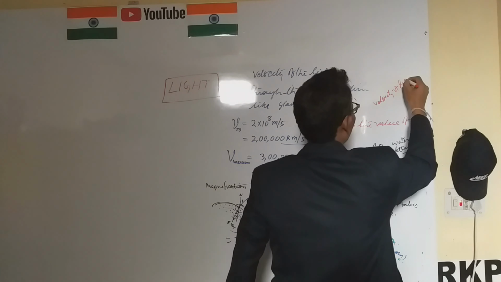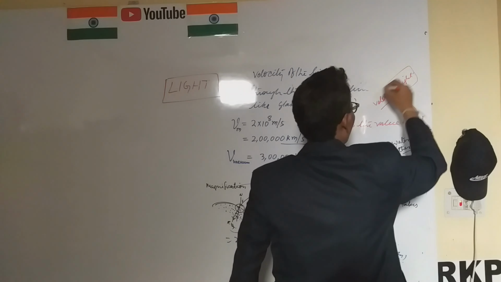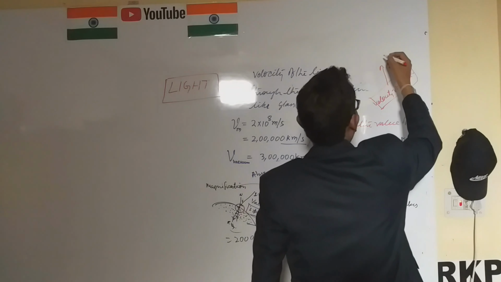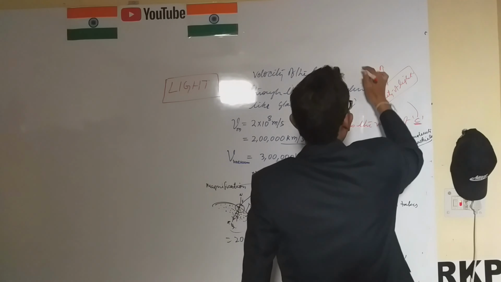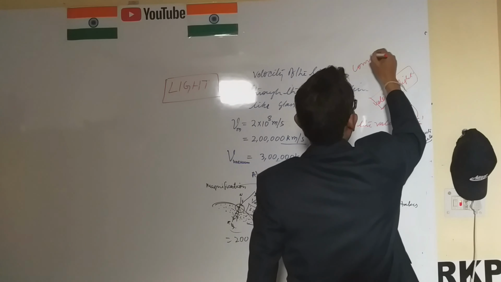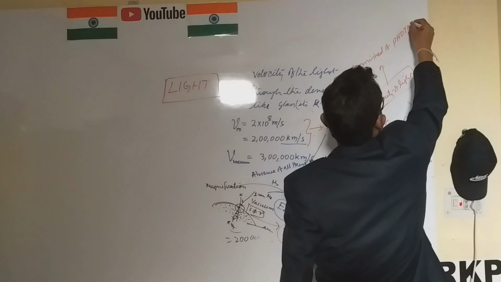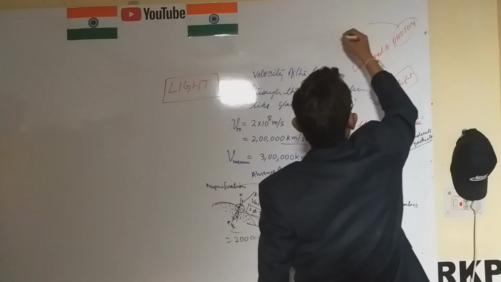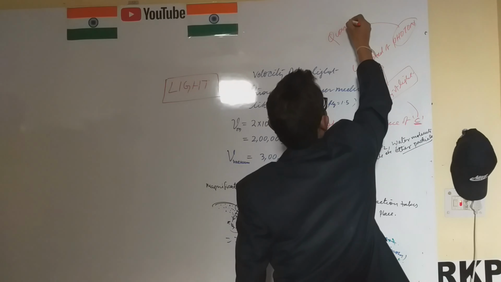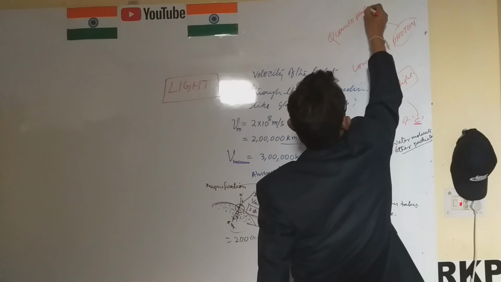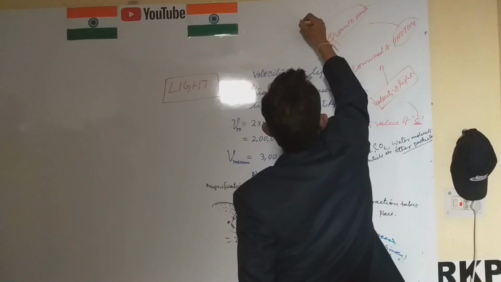Velocity of light. What is light? Light consists of photons. What is a photon? A photon is a quantum particle. What is a quantum particle?